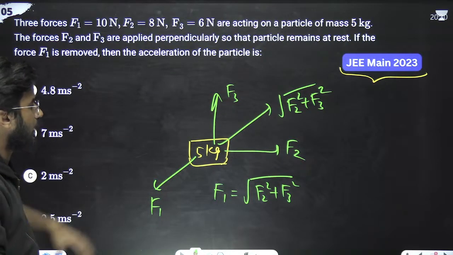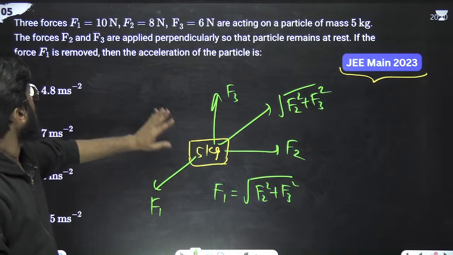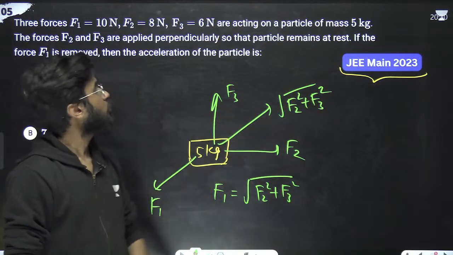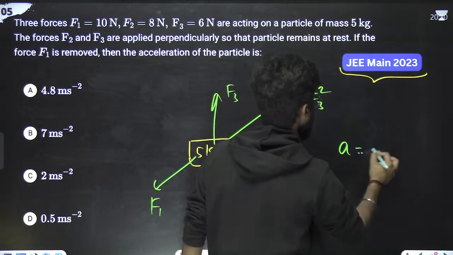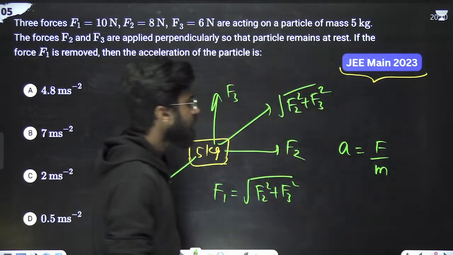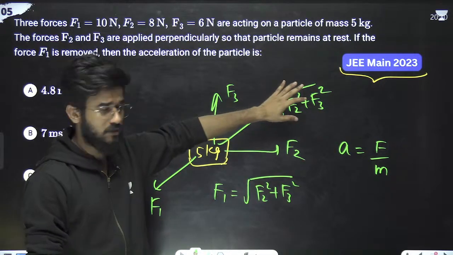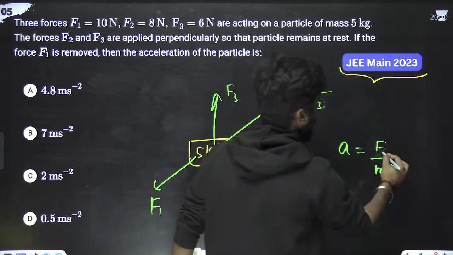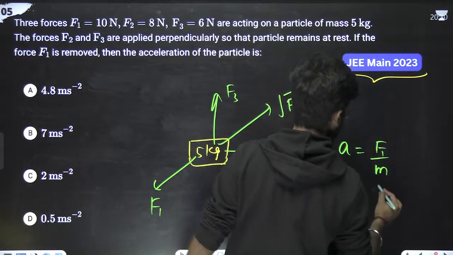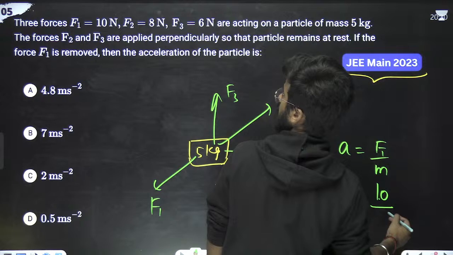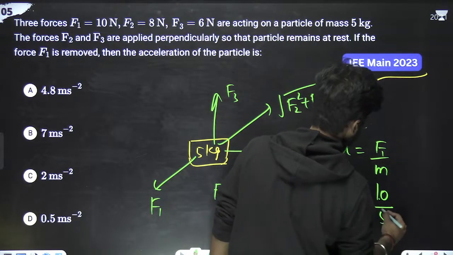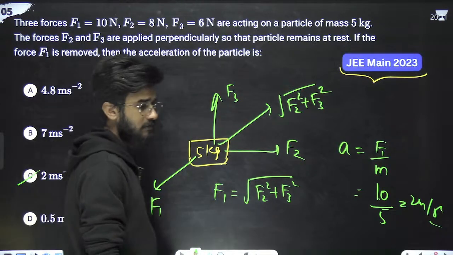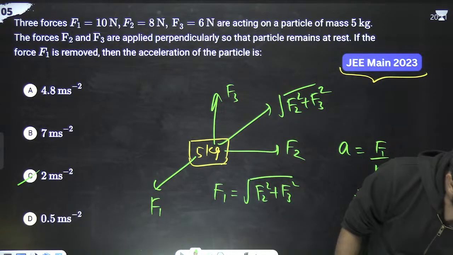Now if F1 is removed, this force is gone, then the particle will move because of this force. So acceleration is what? Force upon mass. So F1 is removed, then net force is under root F2 square plus F3 square. So this is also F1. So we can write it as F1 by m. What is F1? F1 is 10 Newton, upon mass, mass is 5 kg. Means 2 meters per second square. 2 meters per second square. So C option is correct.